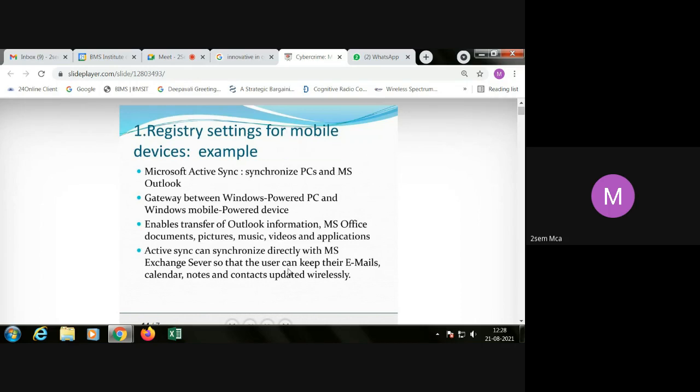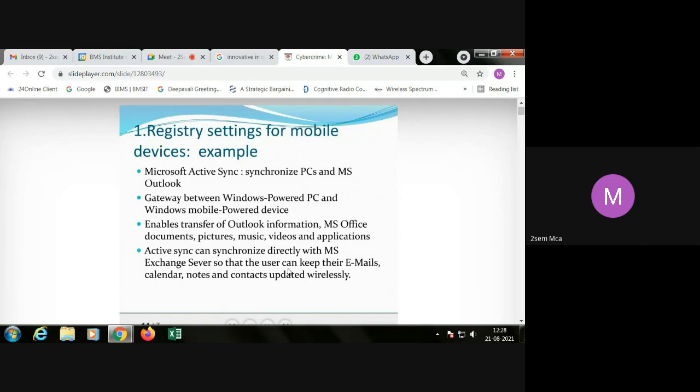So in such cases, the operating system should be supported. Otherwise, you won't be able to get the drivers, which are not installed or not there for connection for that particular device. So it enables transfer of Outlook information, MS Office documents, pictures, music, videos, and applications in the setup of a Windows machine. This is talking about the Windows machine.